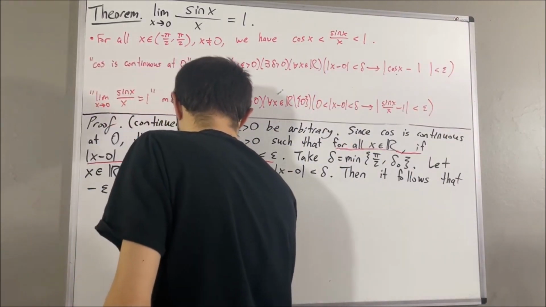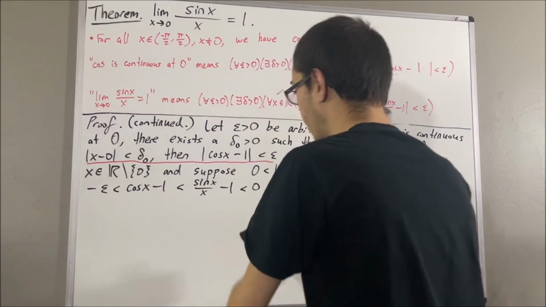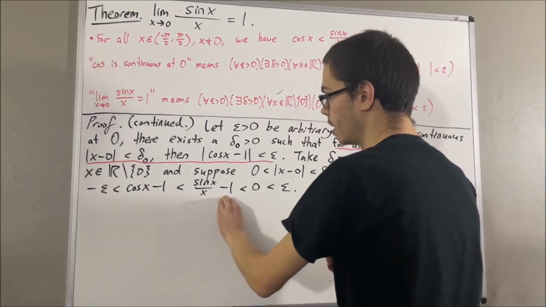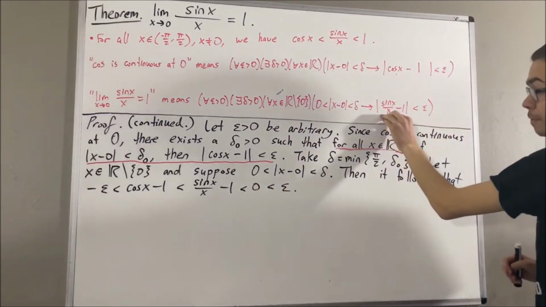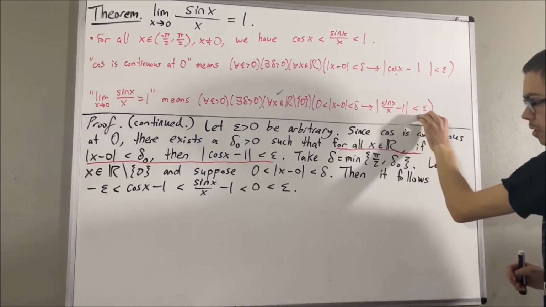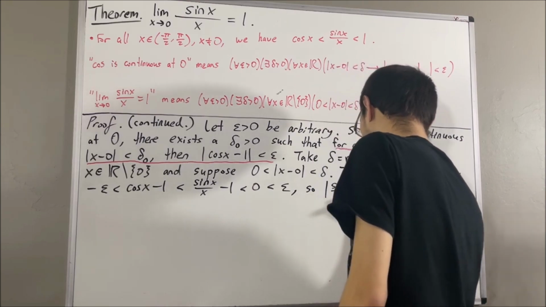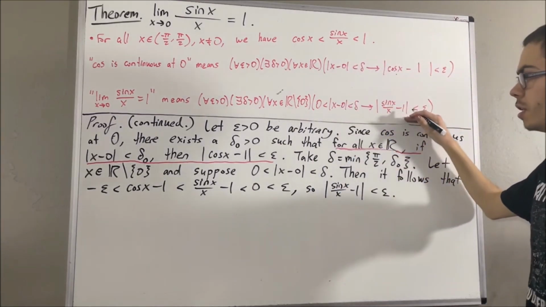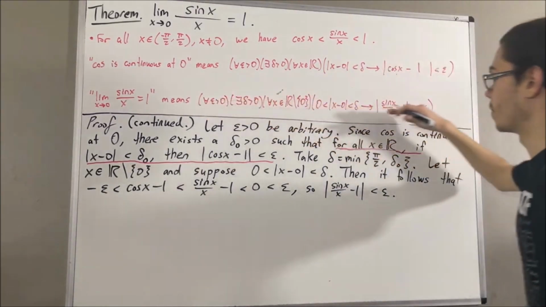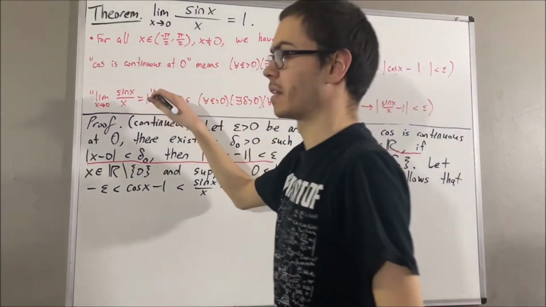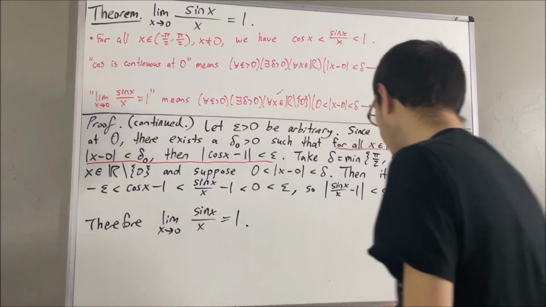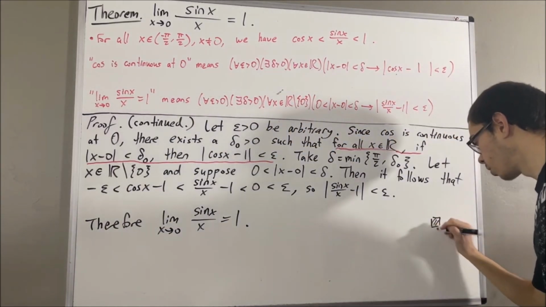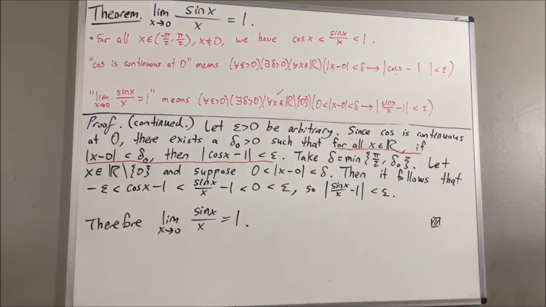And because we have sine x over x minus 1 between negative epsilon and positive epsilon, this means we have absolute value of sine x over x minus 1 is less than epsilon, which is exactly what we wanted. So we have proven this statement, which means we have proven this limit. And so this completes the proof. And so yeah, that's pretty much it for this video.